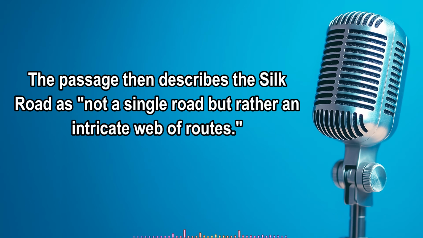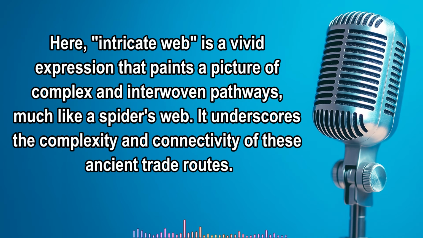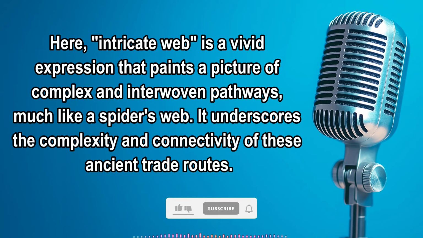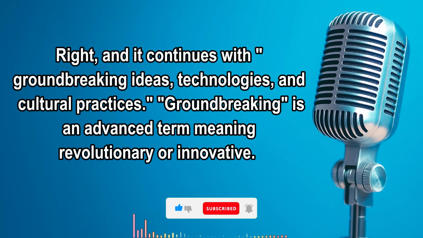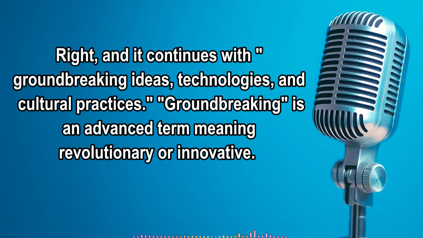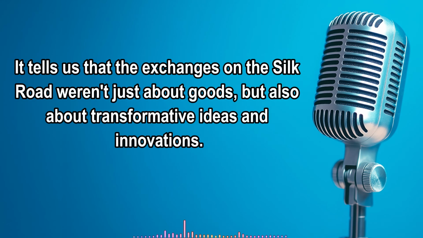The passage then describes the Silk Road as not a single road, but rather an intricate web of routes. Here, intricate web is a vivid expression that paints a picture of complex and interwoven pathways, much like a spider's web. It underscores the complexity and connectivity of these ancient trade routes. Right, and it continues with groundbreaking ideas, technologies, and cultural practices. Groundbreaking is an advanced term meaning revolutionary or innovative. It tells us that the exchanges on the Silk Road weren't just about goods, but also about transformative ideas and